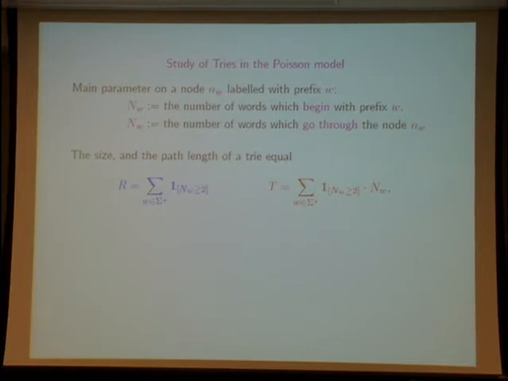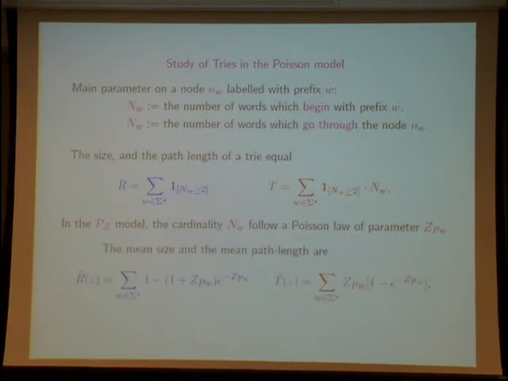What is the variable nw? The variable nw is the number of words which begin with prefix w. And in the Poisson model, the cardinality nw follows a Poisson law of parameter z pw. Why? Because the words which begin with prefix w are words whose parameter belongs to a sub-interval, which is a fundamental interval. So this is why these two parameters are easy to deal with in the Poisson model.